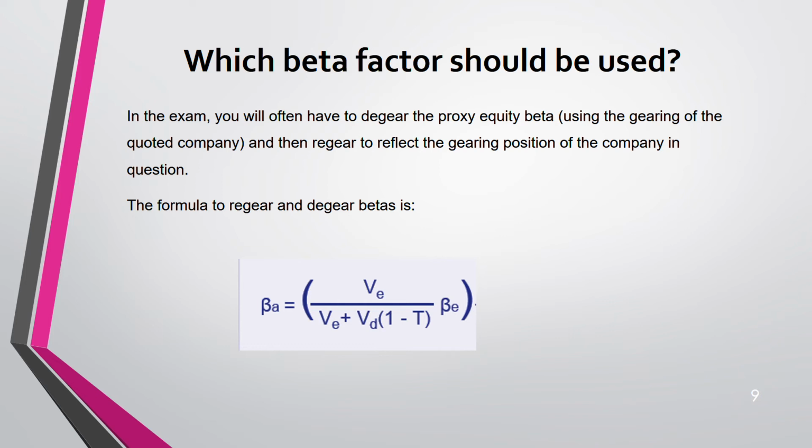So here, asset beta equals value of equity divided by value of equity plus value of debt into 1 minus tax, multiplied by equity beta. Always 1 minus tax. It is stuck to the value of debt. Wherever debt is there, 1 minus tax also comes. Never forget, because students often forget 1 minus tax. First find asset beta, then again equity beta.